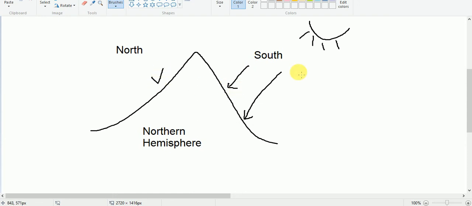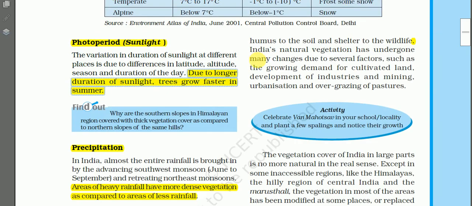Just like in our place, we are in the northern hemisphere, so the southern side of your house will get more sunlight than the northern side. Like that, if the mountain range runs east-west in the northern hemisphere, the southern side of the mountain will get more sunshine, and hence the southern side will get luxuriant vegetation.